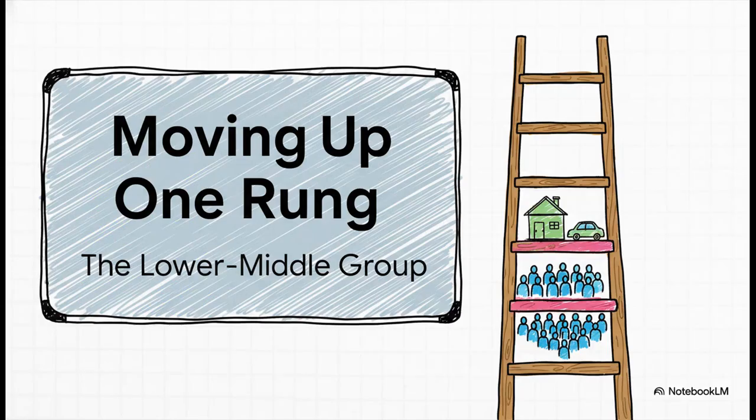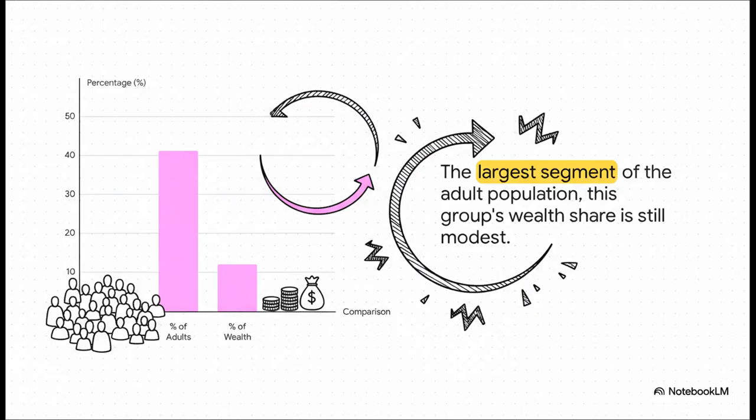All right, let's move up one rung on the ladder. Next up is the lower middle wealth group. Here, we're looking at adults who have between $10,000 and $100,000 in personal wealth. Now, this is actually the single biggest chunk of the population at 41.3%. And get this, if you combine them with the first group we just looked at, we've now covered over 80% of all adults on the planet. Their share of the pie is a bit bigger, 12.1%, but that's still pretty modest when you think about it being for such a huge majority of humanity.